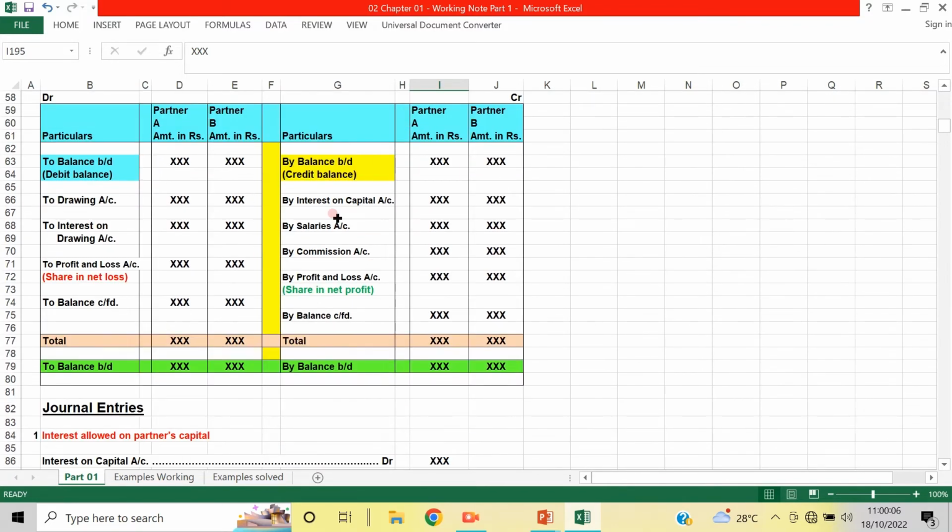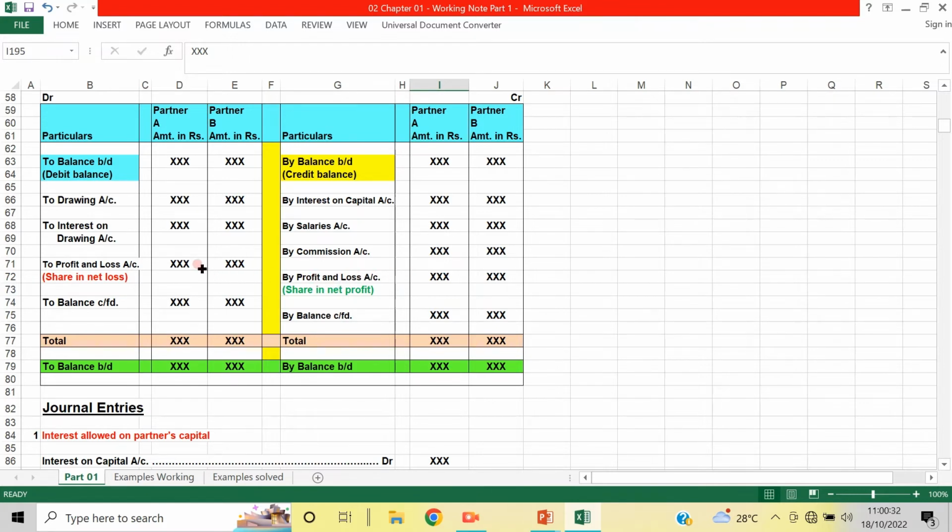Whereas in current account it can be possible, because current account fluctuates here and there, with small adjustments and all. If there is a continuous loss for 1 or 2 or 3 years, and if it is more than the opening balance of the current account, then there will be a possibility of debit balance. Otherwise, when the business is doing for profit, it should mostly be a surplus. There should not be any deficit.